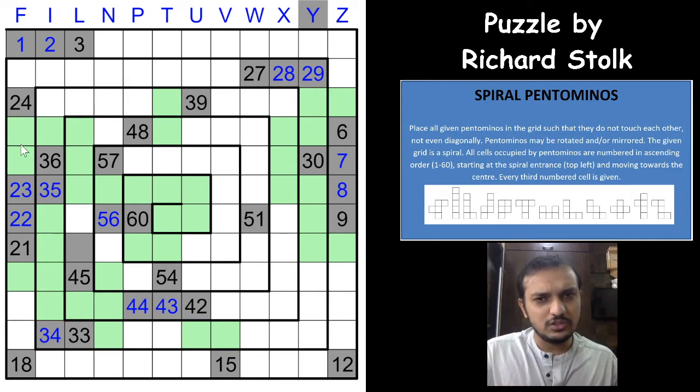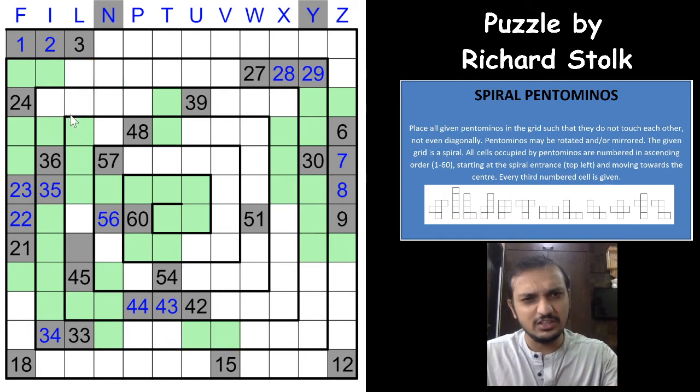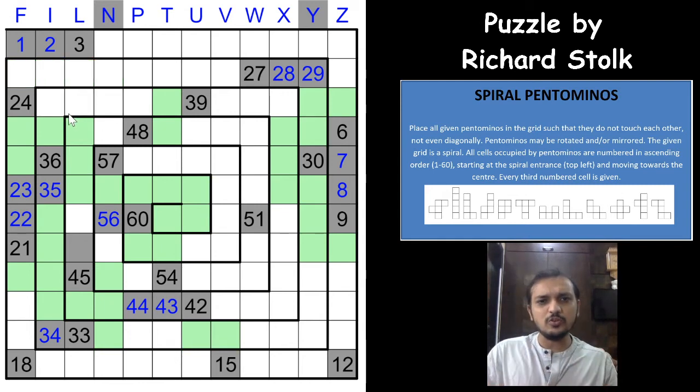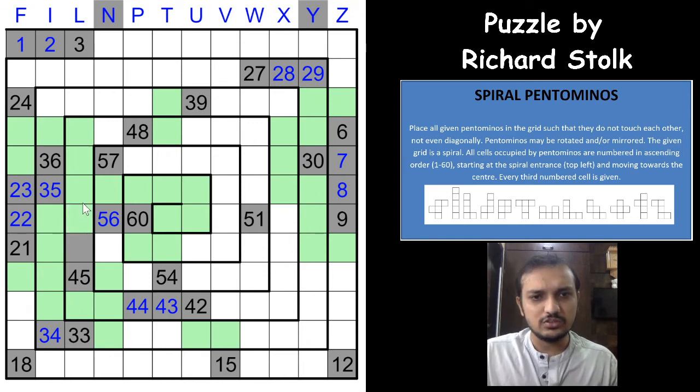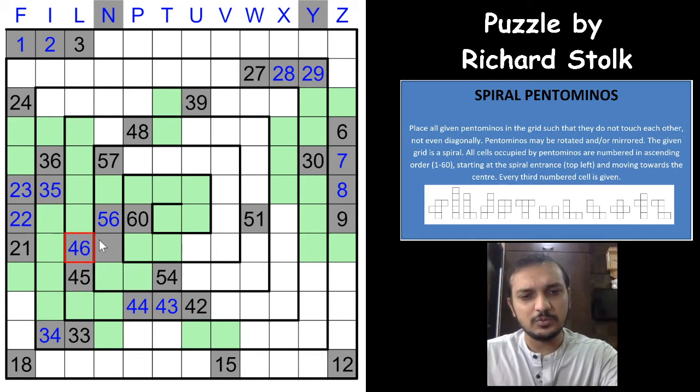And now if you see here, you already have an N here. I see one more logic is that this 24 would have to be part of the one pentomino, because if they are not of the same pentominos, you again have a contradiction with the 24. Easy to see actually. When you solve such pentomino puzzles, you can easily visualize the pentomino shape and see that it actually is getting contradicted. So this is a non-pentomino cell because it cannot touch diagonally. This becomes a pentomino cell and this becomes a non-pentomino cell. So this is 45, this becomes 46, and this becomes 55.